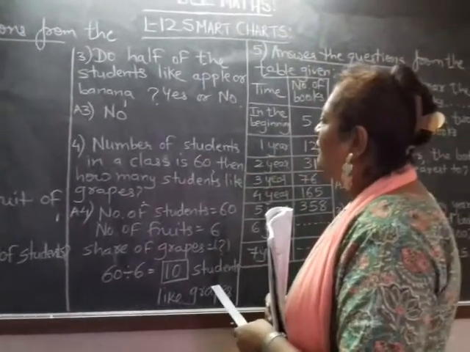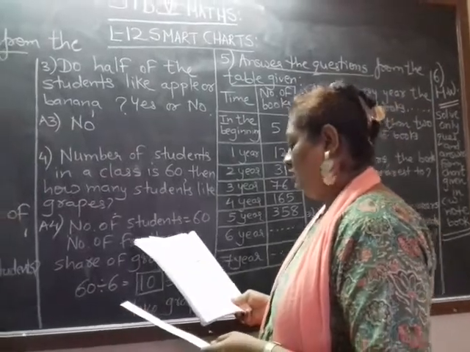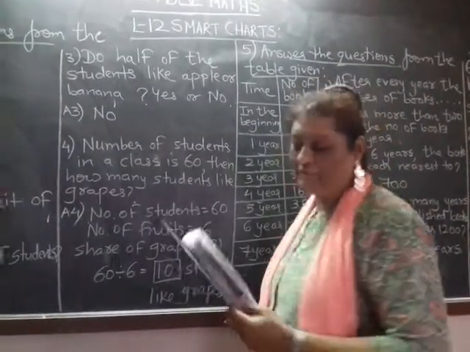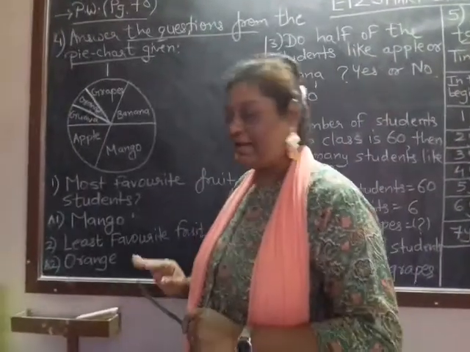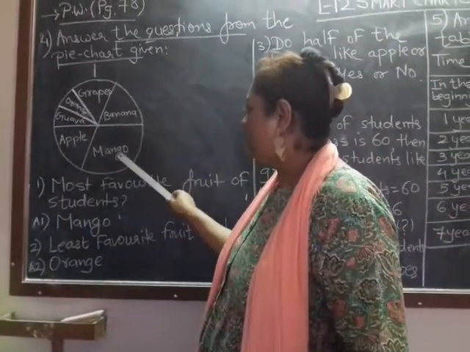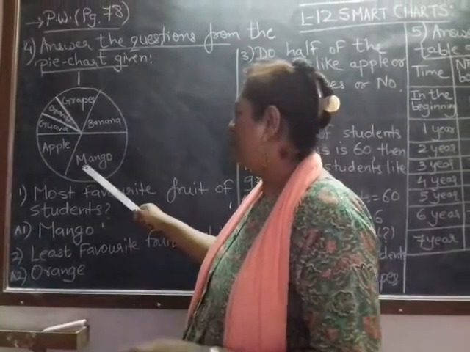Okay. Do half of the students like apple or banana? Yes or no? Now half means what? It should be in equal share, right? But here, as you can see easily, banana is having a less share compared to mango.